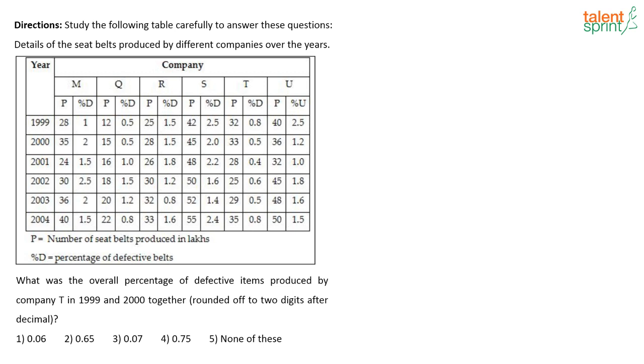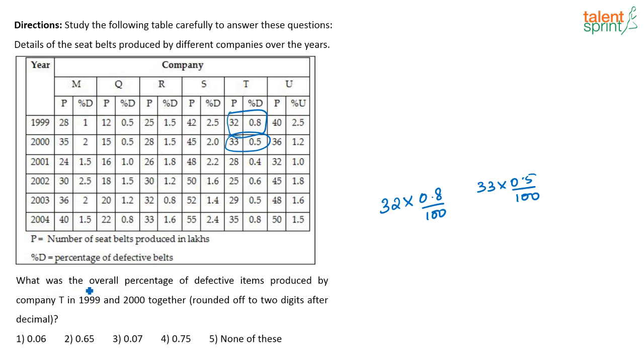So where is company T? This is T, 1999 is here. So in 1999, 32 lakhs was produced, out of which 0.8 percentage was defective. Now 2000, in 2000, 33 lakhs was produced, and in that 0.5 percentage was defective.